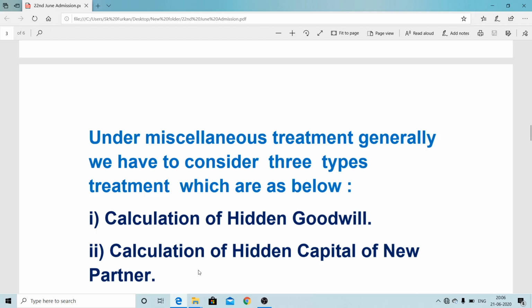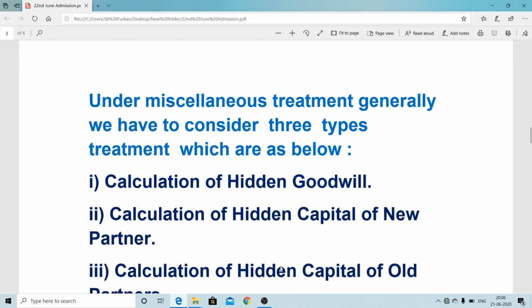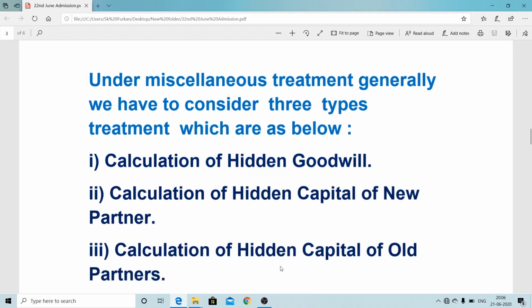Another calculation which we have to know under this miscellaneous statement is hidden capital of the new partner. It means in this case the new partner's capital contribution will not be provided in the question, but some information will be given on the basis of his share. We can calculate the amount of capital, that is how much capital he should contribute.